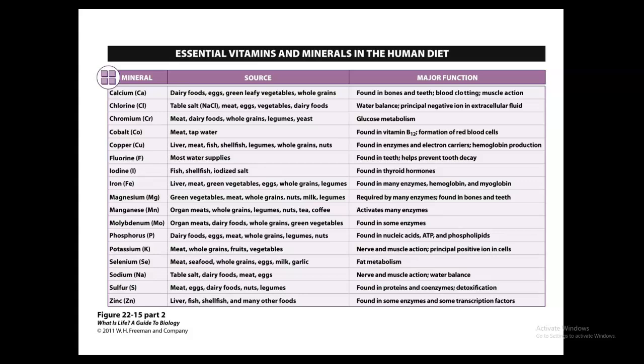These are going to be inorganic substances, and you can find them in 2 different types. So first, you're going to have your major macro minerals. These are going to be needed in large amounts.